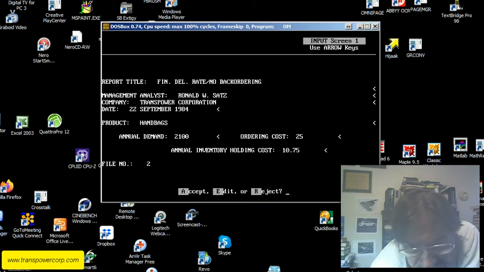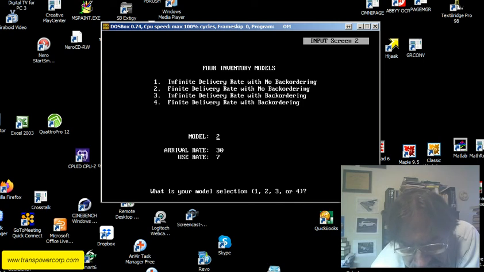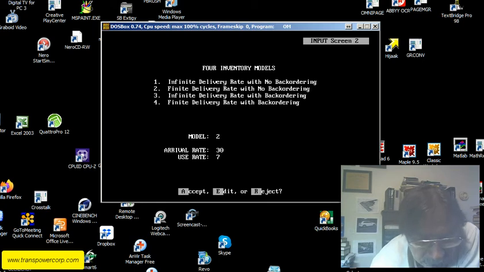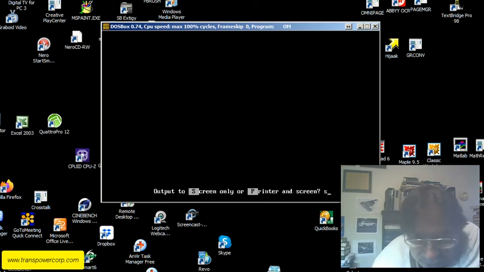So this one is finite delivery rate, no back ordering. I'm just going to accept that. This is model 2. I'll hit E to edit. It shows you model selection is 2, finite delivery rate with no back ordering. Arrival rate and order units per day is 30, and we have 7 units per day for use or sales rate. Accept. Compute only. Screen length.